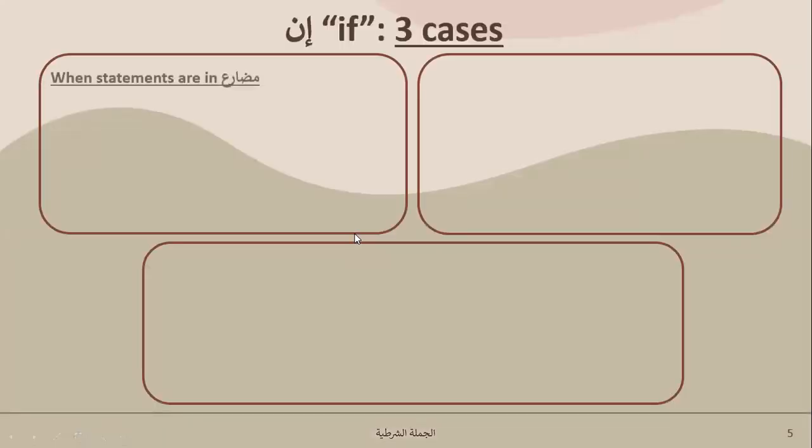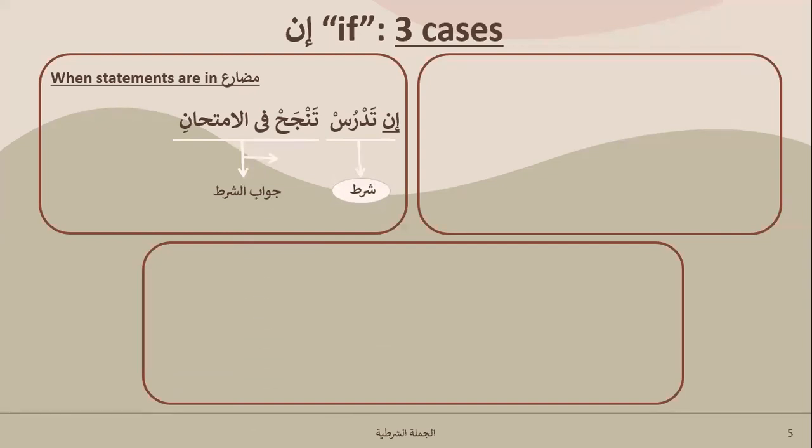Then what happens? So let's first see in, adwatu shartu jazima, which will make the mudare majzum. When statements are in mudare, what will happen? So in tadrus tanja fil imtihani. If you look at tadrus, that's your shart, and this is your jawabu shart. And they both, if you see, tanja, tadrus.